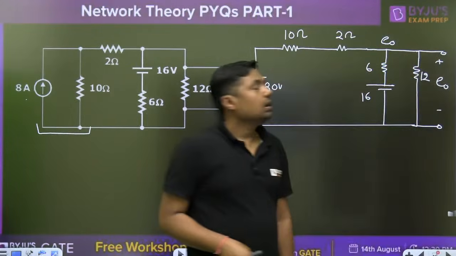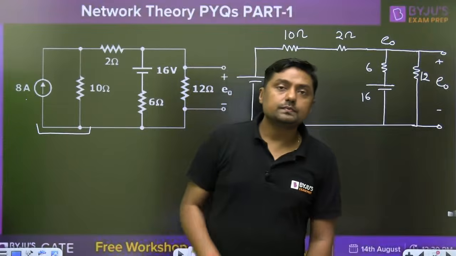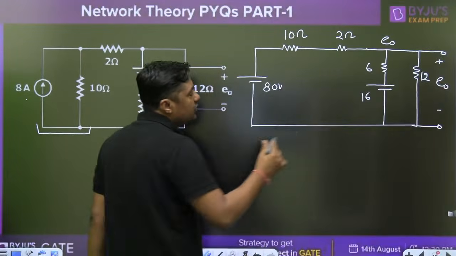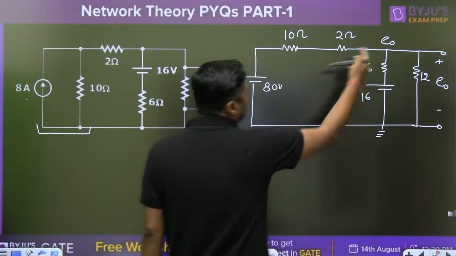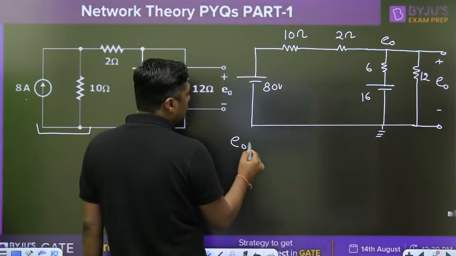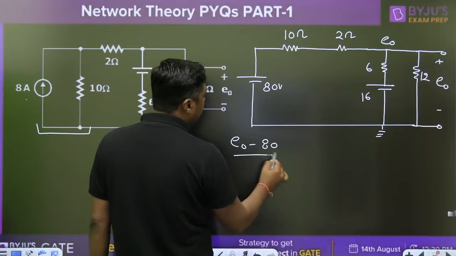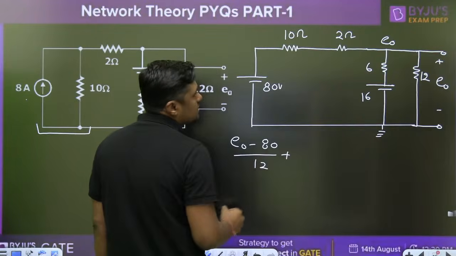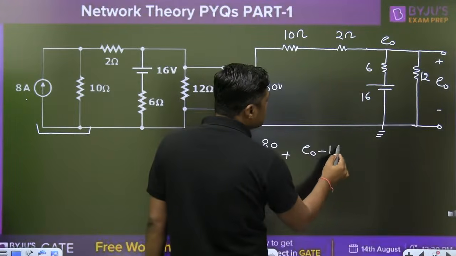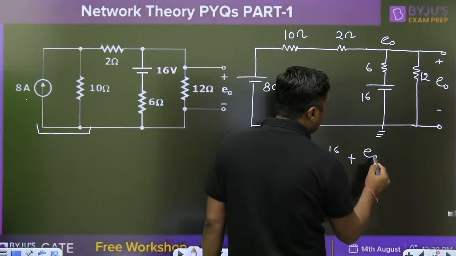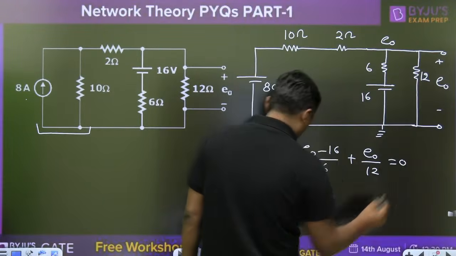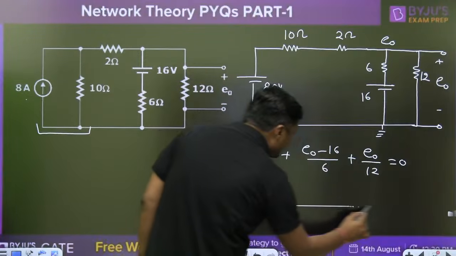Directly apply nodal. Now we have just one node besides the reference node. Apply the KCL: E naught minus 80 divided by 12, plus E naught minus 16 divided by 6, plus E naught by 12. What is the LCM here? 12 is the LCM.